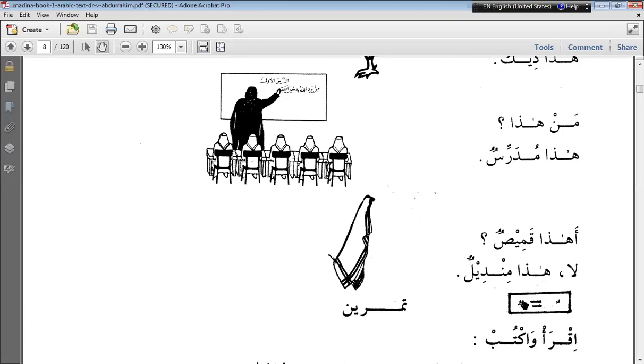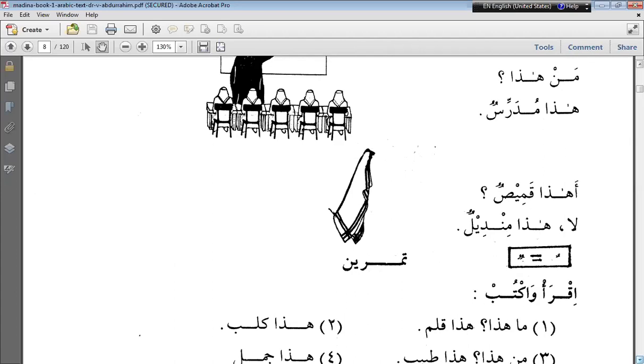So whenever two dhammas come at the end of any word, in our whole book they will be written like this. Okay, so take notice of it.